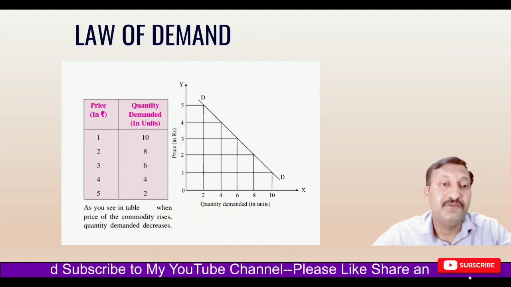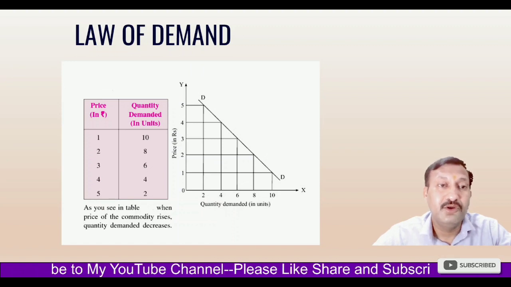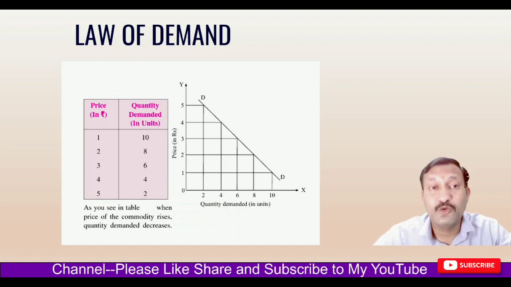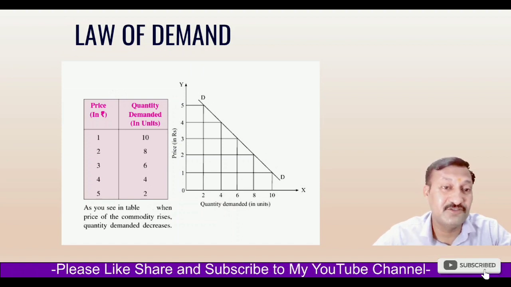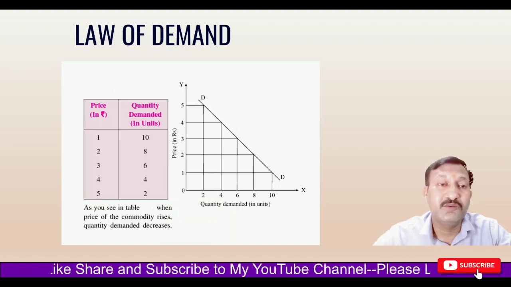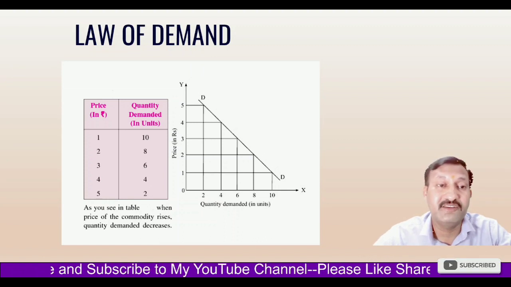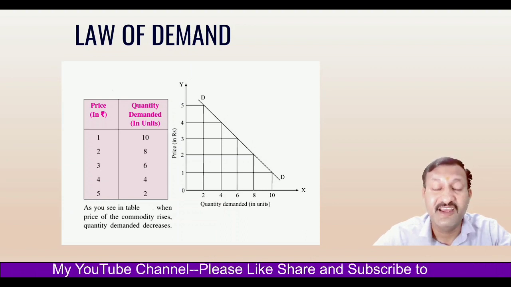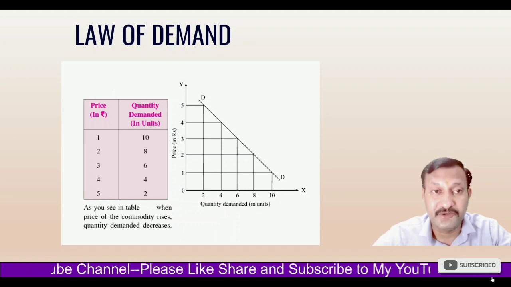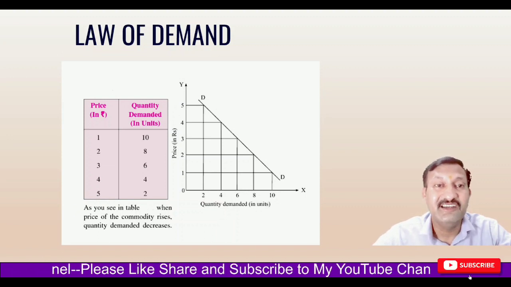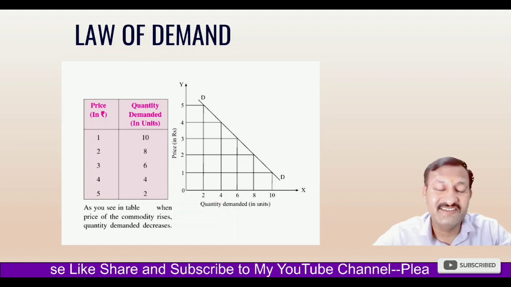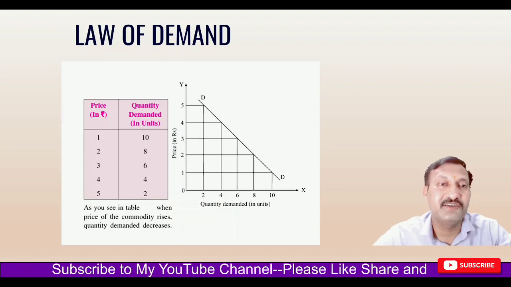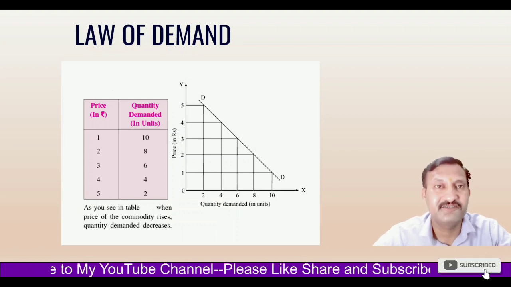The price of the commodity is rupees 1, rupees 2, rupees 3, rupees 4 and 5. On the other hand, for the quantity demanded in units, when the price is rupees 1, it is 10 units. When the price is rupees 2, it is 8 units. When the price is 3, it is 6 units, and when the price is 4, it is 4 units, and when price is 5, it is 2 units. So as price is increasing, the quantity demanded is decreasing. It means that there is an inverse relationship between price and quantity demanded.